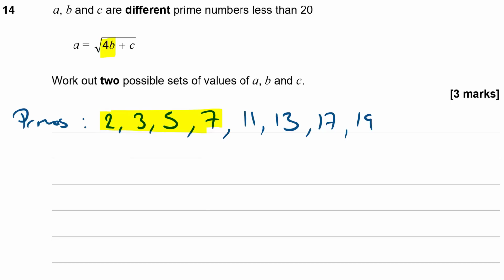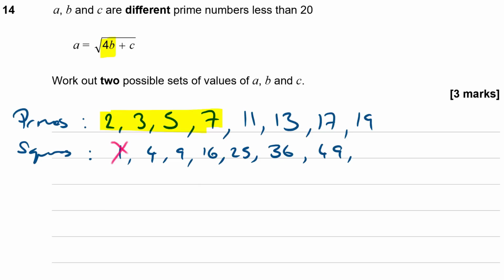So what are the square numbers? So squares. So we're aiming for 1 or 4 or 9 or 16 or 25 or 36 or 49 and so on. Remember though that A needs to be a prime number too, so I can't just have any square, it has to be a square of a prime number. So not that one. 2 squared is, yeah, 3 squared, 4 squared, not that one. 5 squared is okay. 6 squared, not that one. 7 squared. 9 squared wouldn't be, the next one would be 121 if we're going to get that big. Okay, so let's try a small value of B to start with.